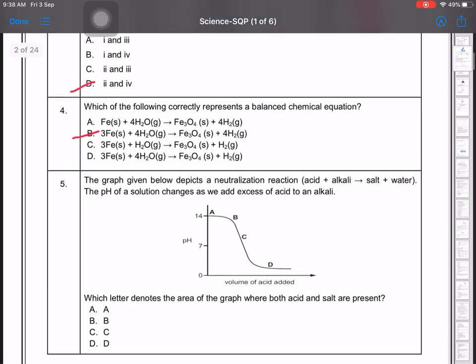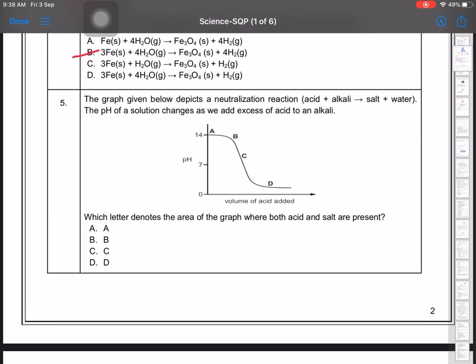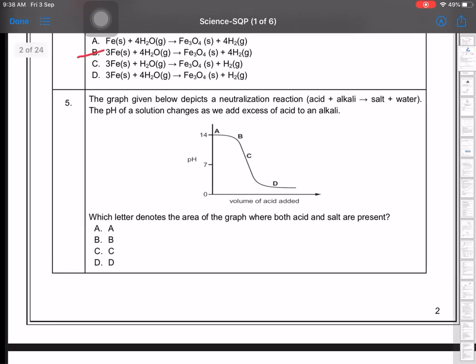Now come to the question number 5. The graph given below depicts a neutralization reaction, acid plus alkali gives salt plus water. So what will be the pH of the solution changes as we add excess of acid to an alkali. So when we are adding excess of acid to an alkali, that means the pH will be shifting towards the acidity side. That means volume of acid added. So which letter denotes the area of graph where both acid and salts are present? It will be D option.